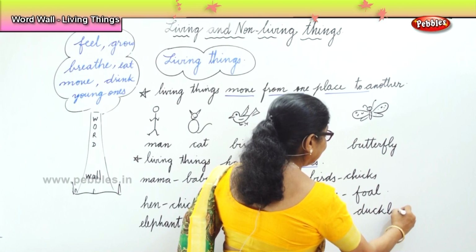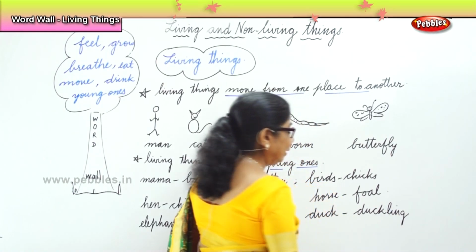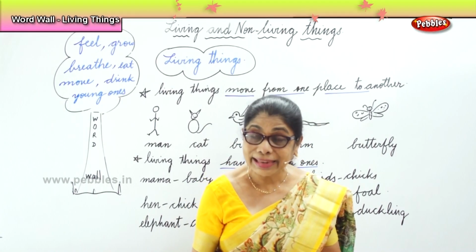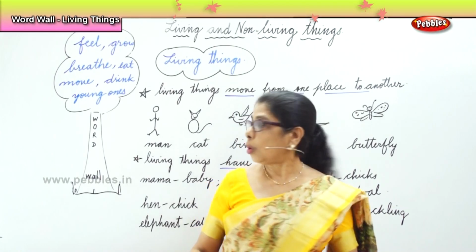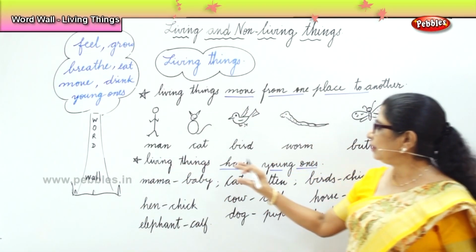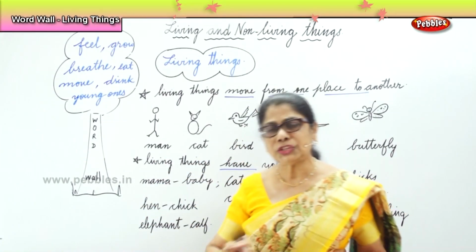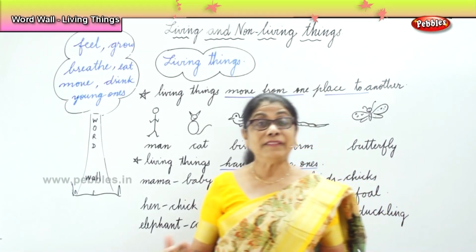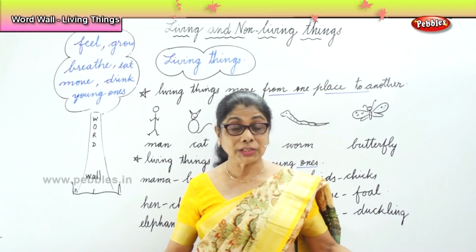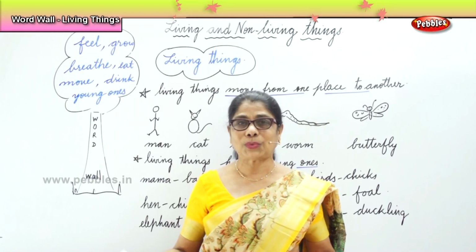What about the pig? Piglet, and so on. Living things have young ones, and each of those young ones has a different name. Dog, puppy; cat, kitten; and so on.